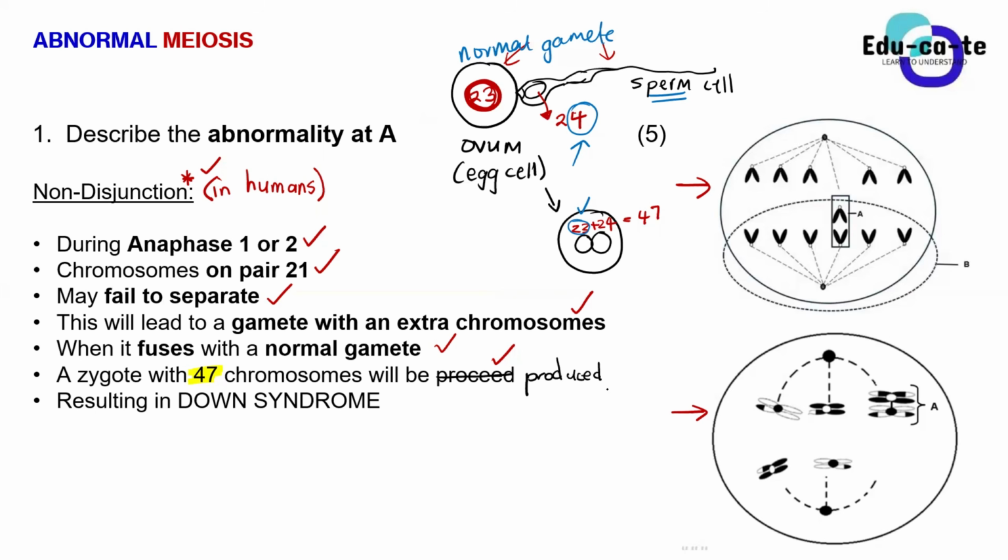Okay, it will be produced. So the zygote that we're going to produce there would have 47 chromosomes rather than 46. Or you can put it another way: you can just say a zygote with an extra chromosome. That's still acceptable, because it was supposed to have 46, and now it has 47. So there's an extra chromosome. It will be produced. So this actually results in what? It results in Down syndrome.